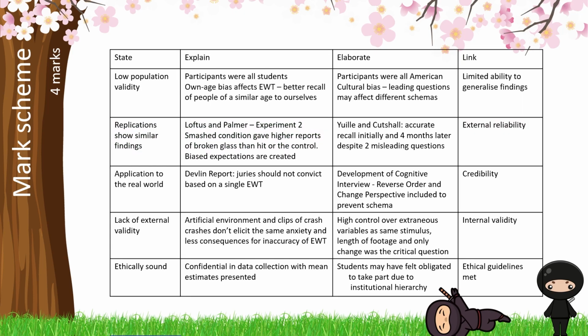For our weakness, we're going to talk about the fact that there's low population validity for this study. Here we're going to focus in on American students, that might lead to cultural bias in terms of leading questions, and a limited ability to generalise these findings to all witnesses who aren't American, who might have different impacts of leading questions. You could talk about students here instead, as long as you've got that link between representativeness and generalisability.